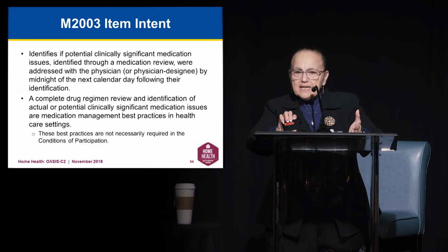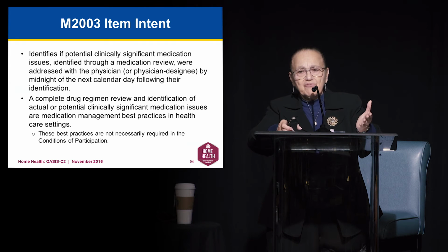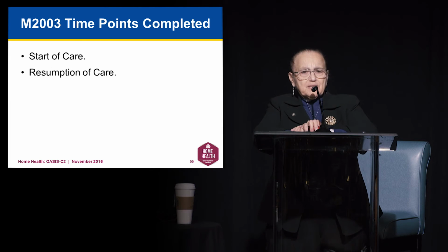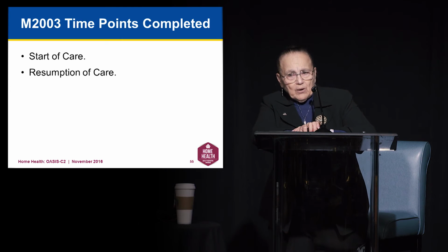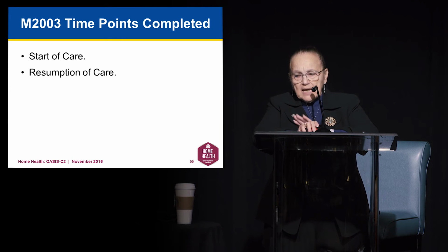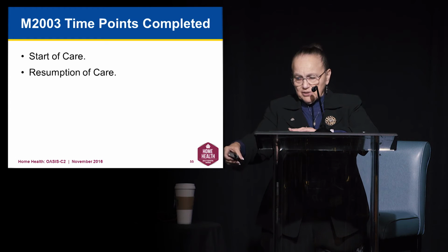So what is in your policy and procedure? And how are you validating, supporting, and verifying that? When are we going to be answering this question? We are still answering this question at the same 2 time points: start of care and resumption of care.